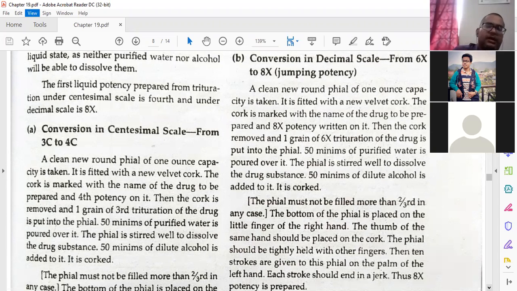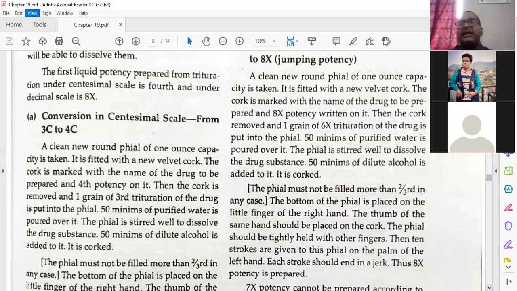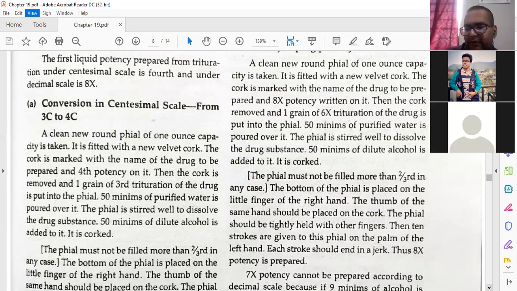Okay, this conversion process we will also learn. All these things are in your practical also. Remember, all these things you have to perform in practical.